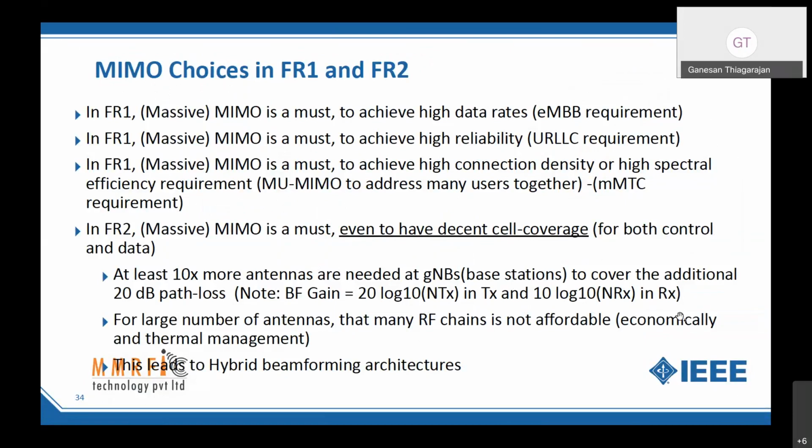But the next problem is that as I increase the number of antennas, I need so many RF chains, which is not affordable or economical, and for thermal cooling we would probably need something like liquid nitrogen sitting next to the base station. That is not practical. So how we solve this is through hybrid beamforming. Let's see what hybrid beamforming is next.